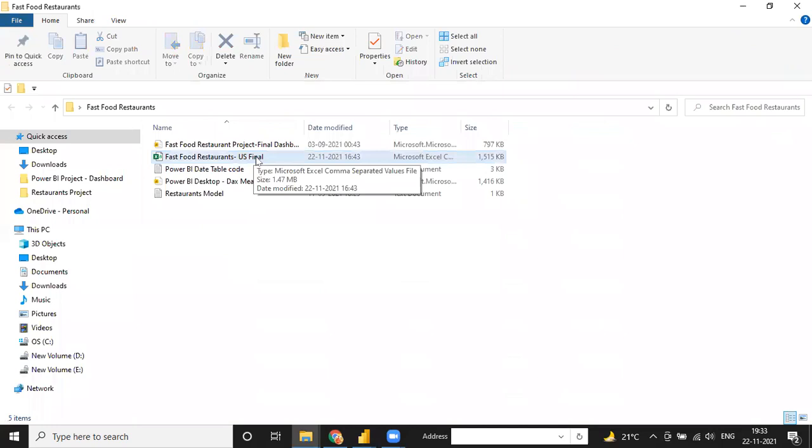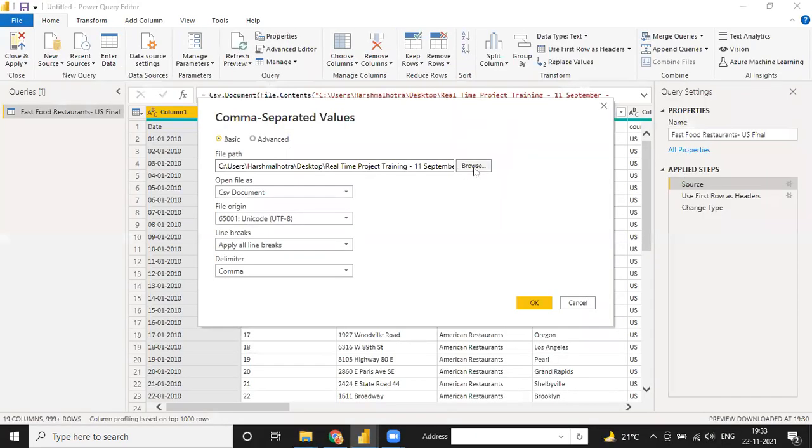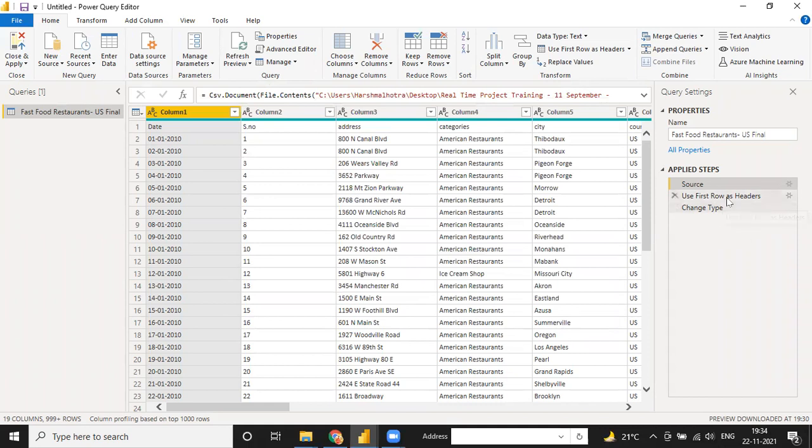And if I need to move this file to another folder, then I need to choose that folder name again. Otherwise, my file will not be updated again and again because my file has left that folder. So every time you change your path, you have to choose this Source option and select your path. Okay, so this is your path setting and name.